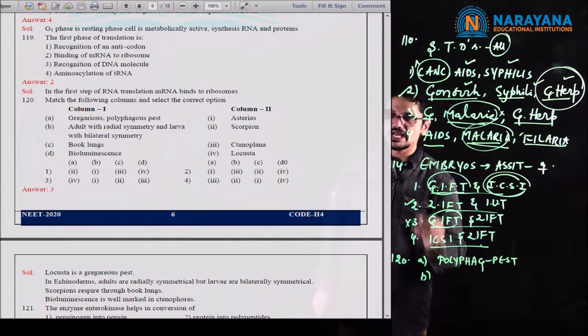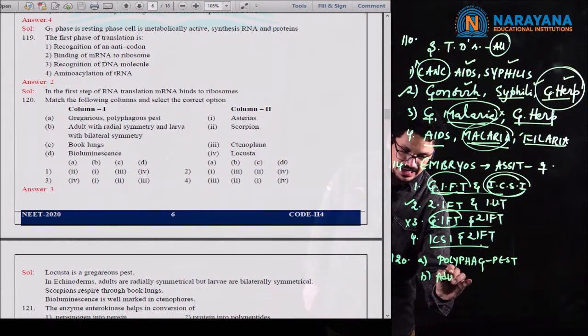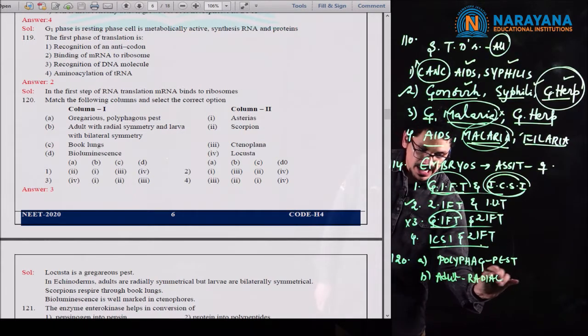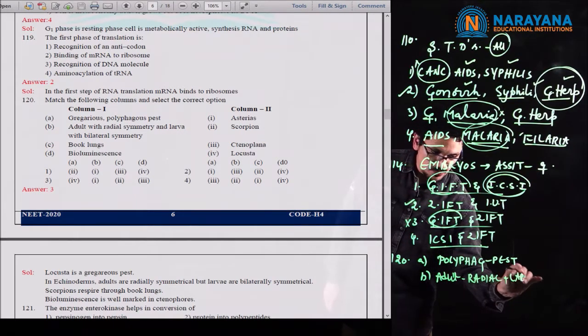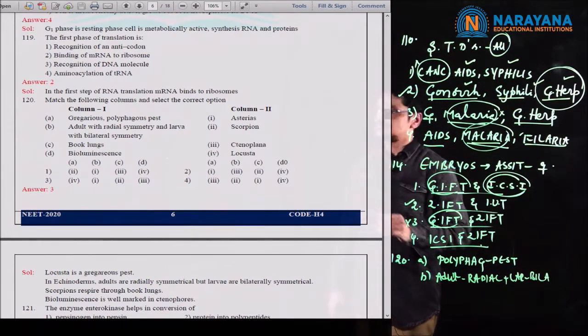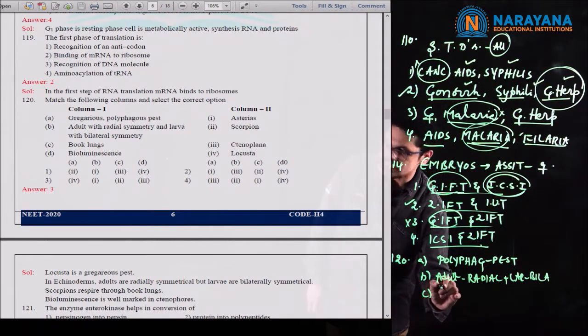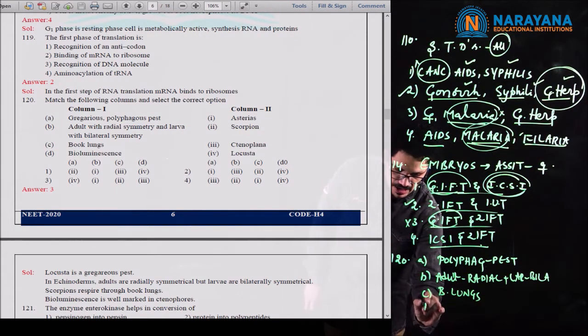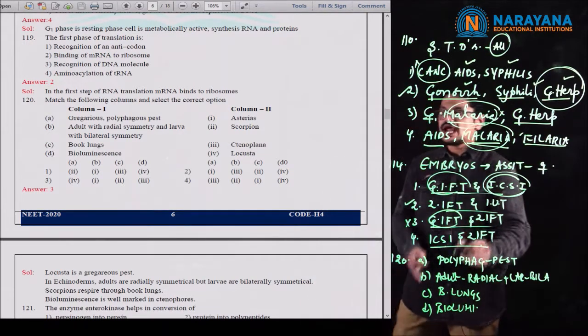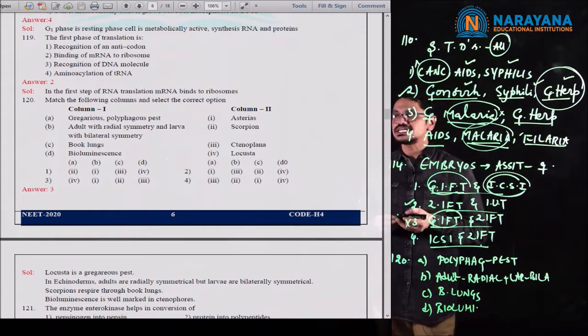And second one, adults with radial symmetry and larva with bilateral symmetry. And in C, book lungs mentioned, and in D, bioluminescence given, and in column 2 the concerned examples were given.